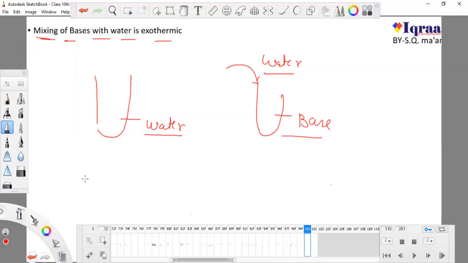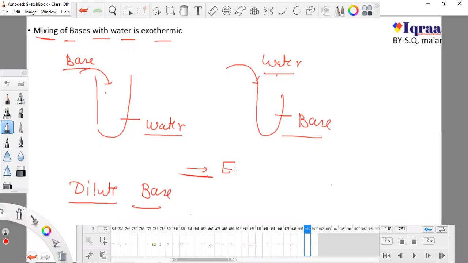Just what I want to do, I want to dilute my base. Either I do this or I do this. I want just one thing, to dilute my base. So either I add base to water or I add water to base. In both of these cases, this will give heat and it is known as